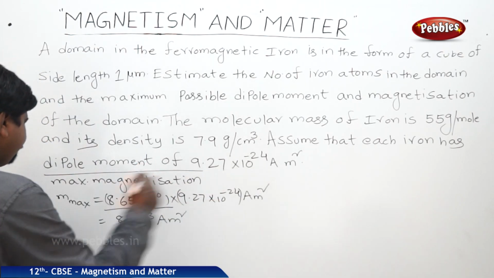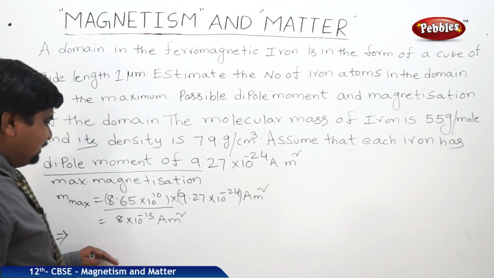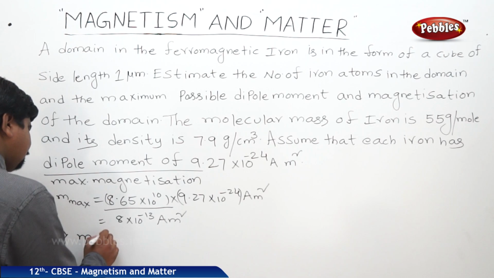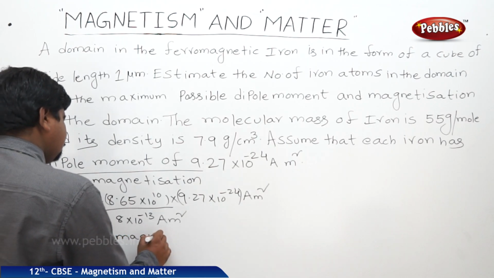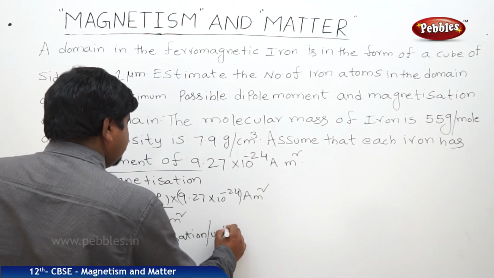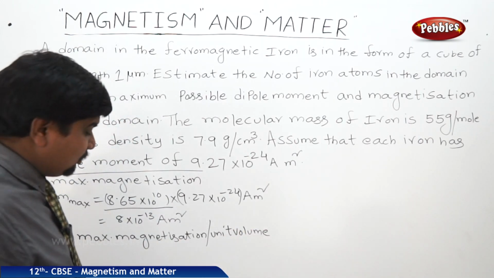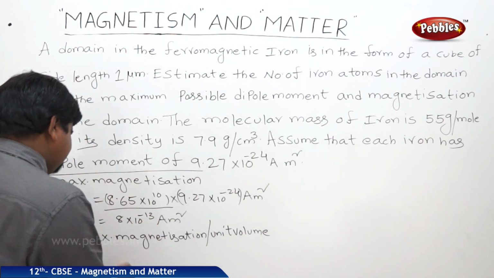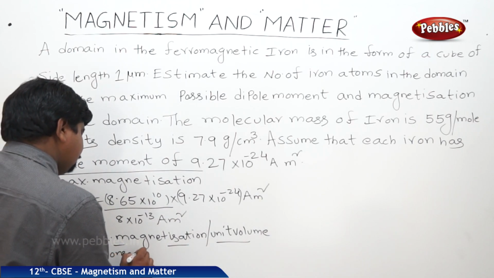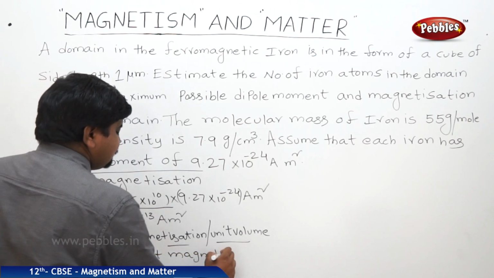Next we should find out the maximum magnetization per unit volume. Another name for this maximum magnetization per unit volume is consequent magnetization.